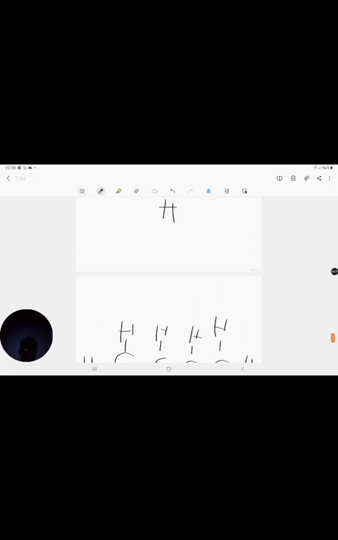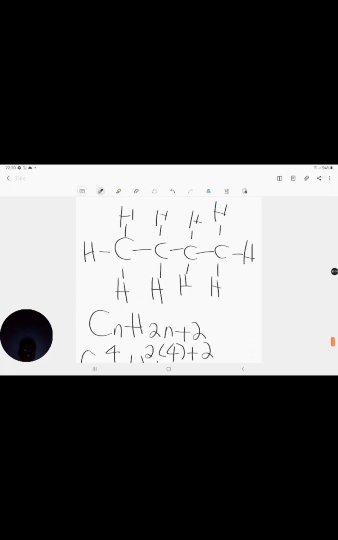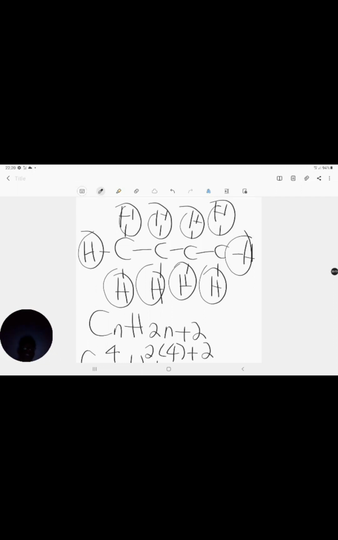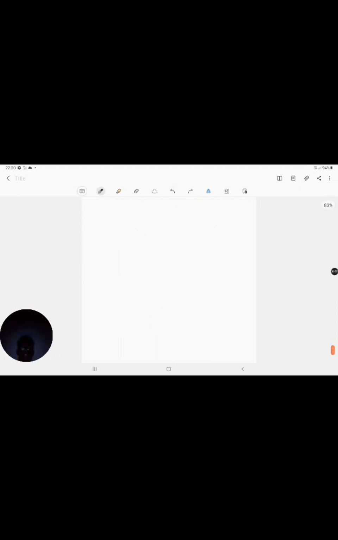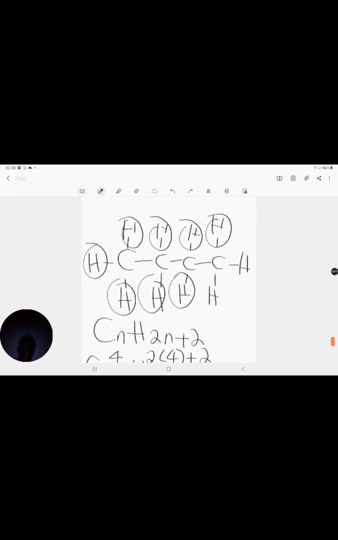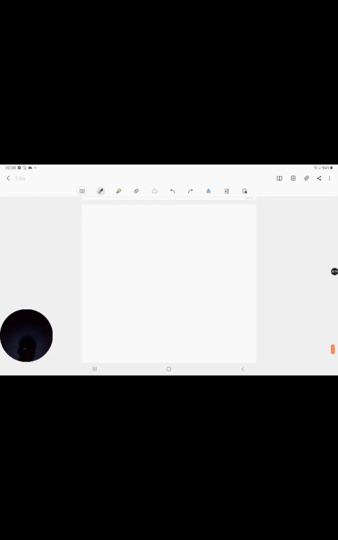Let's confirm if that's true or not. I'm expecting 4 carbon atoms, 1, 2, 3, 4, and 10 hydrogen atoms, 1, 2, 3, 4, 5, 6, 7, 8, 9, 10. So we know that our general formula works. Okay, so that's how you come up with the general formula. Let's do it quickly for our alkenes and our alkynes.